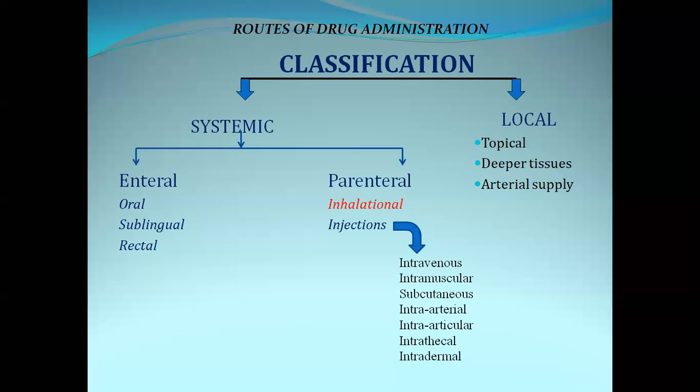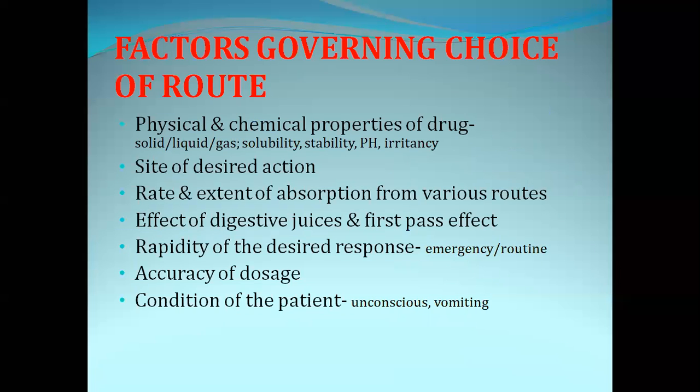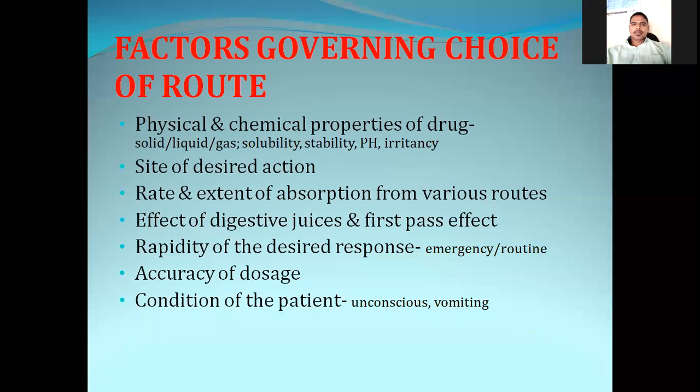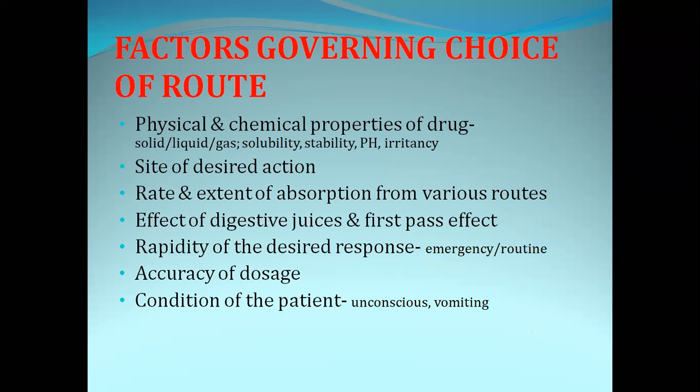Okay, now factors governing choice of route. In the previous slide, I have said some 8 to 13 types of drug administration, but which type should be selected? That means the choice of route of drug administration depends on the following factors, that is physical and chemical properties of the drug.